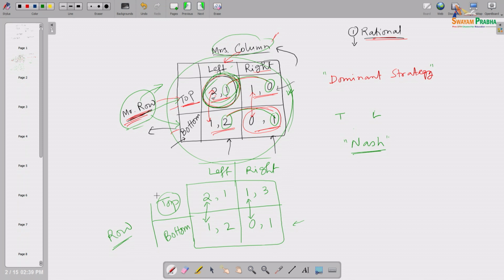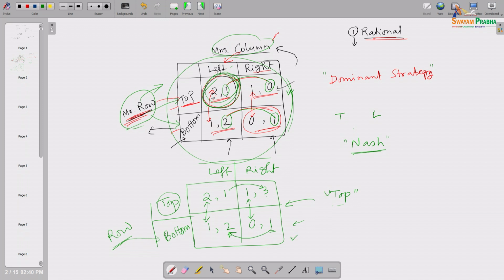Why? Look here, when Mr. Row chooses top, if Mrs. Column chooses left, she will get less, but if she chooses right, she will get more. Alternatively, when Row chooses bottom, Mrs. Column will get more by choosing left than by choosing right. So, in one case she is getting more here, in another case she is getting more here. So, in this particular case, with this payoff structure, top is the dominant strategy for Mr. Row, but Mrs. Column does not have any dominant strategy.